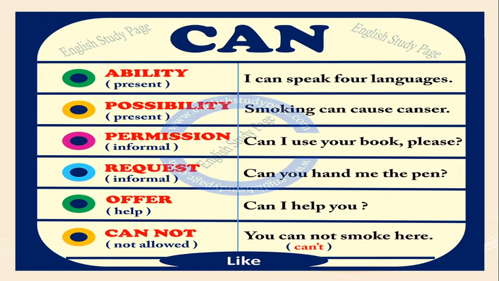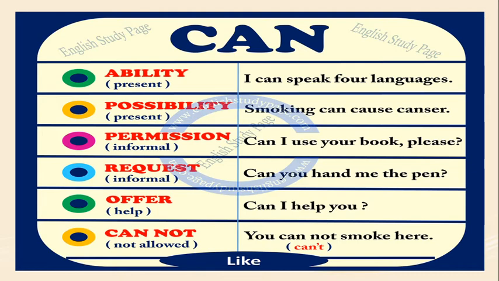We use can to give permission in an informal way. Can I use your book, please? Informally we are asking this. Request: can you hand me the pen? It is an informal way of asking. Then offering our help: can I help you?